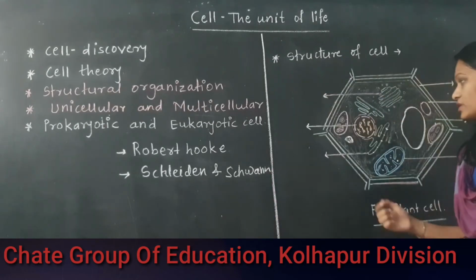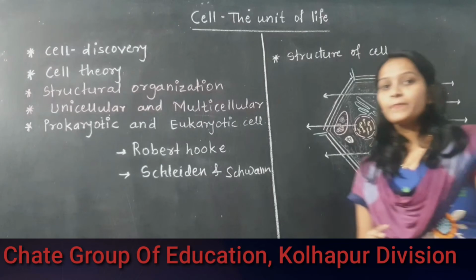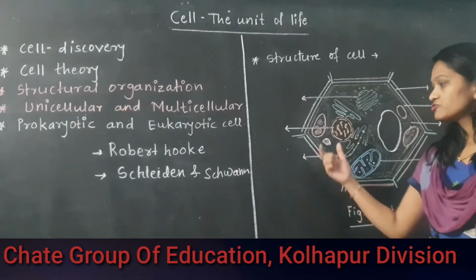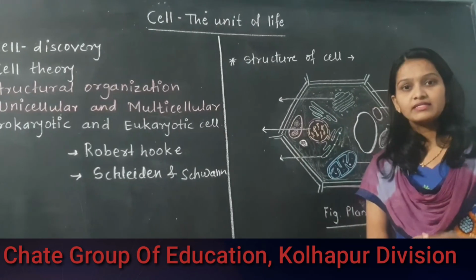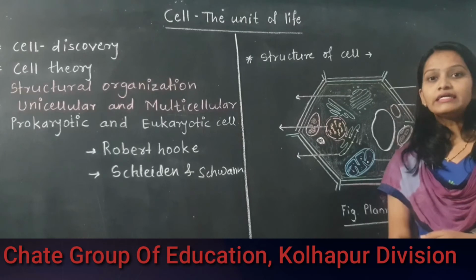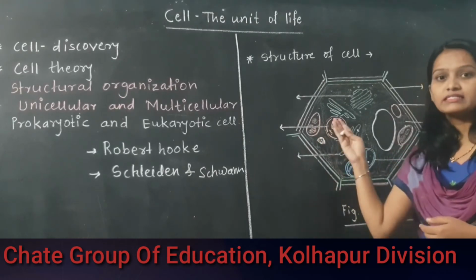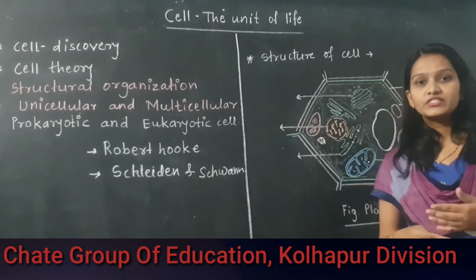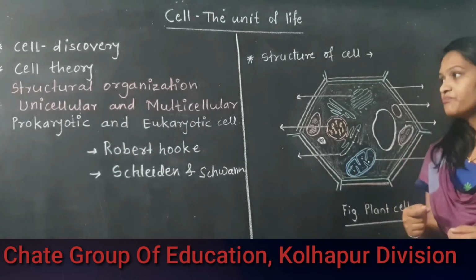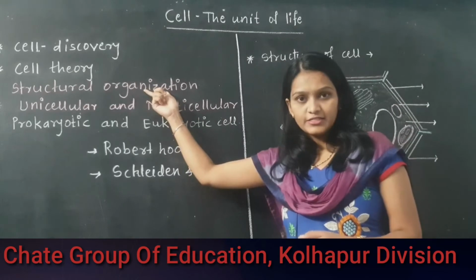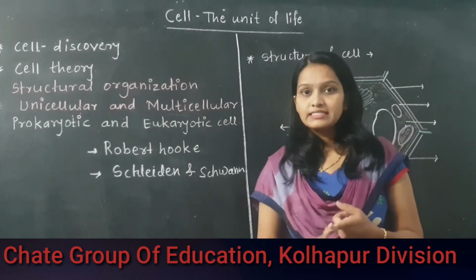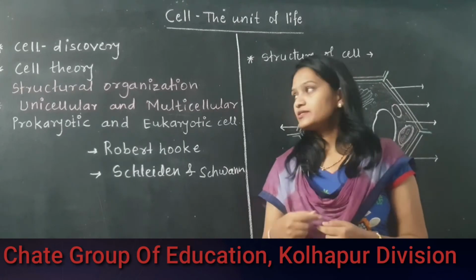I have brought one diagram here, in which various cell organelles are included. These different types of cell organelles perform different functions for the different life processes, their habitat, their changes, and whatever is required for reproduction as well. So the structural organization involves various types of cell organelles. We'll study them in detail further.